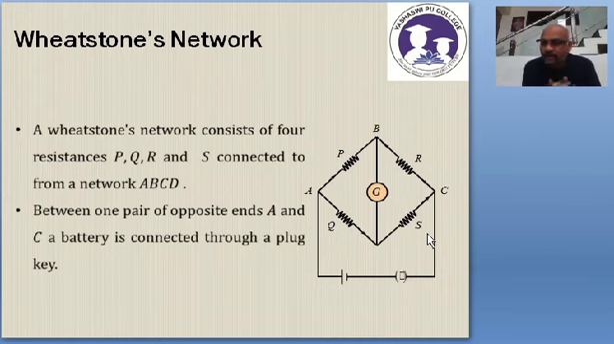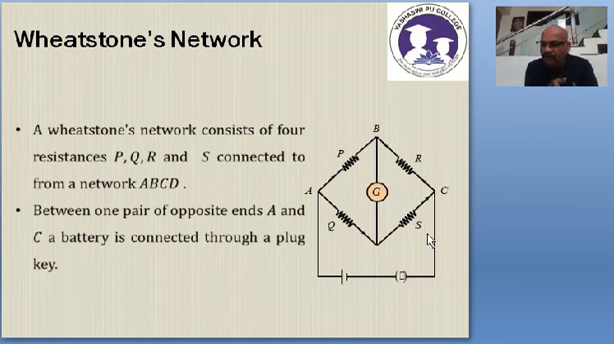So remember, it contains 4 resistors connected in the form of a cyclic quadrilateral. Between a pair of opposite corners, a galvanometer is connected. Between another pair of opposite corners, a battery and a plug key are connected. So between B and D, a galvanometer is connected.